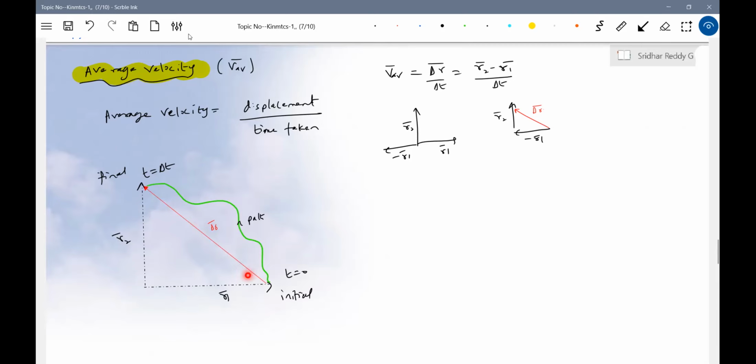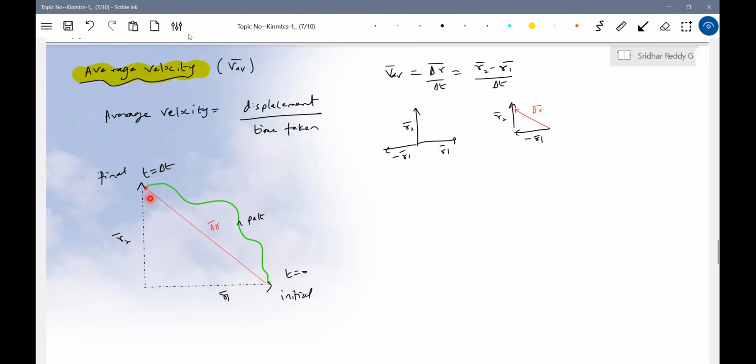We define it like this. Now look, there are so many things we have to analyze carefully. So now the person, how is he moving? It's moving along the red color arrow. No, this is a path. I'm saying path, you must understand. Or the person will move along this green color line. How will it be directed? It is independent of the path, no? It will always be directed from the initial to the final point. Suppose a person moves like this, then also delta R bar will be like this. If the person moves like this, then also delta R bar will be like this.